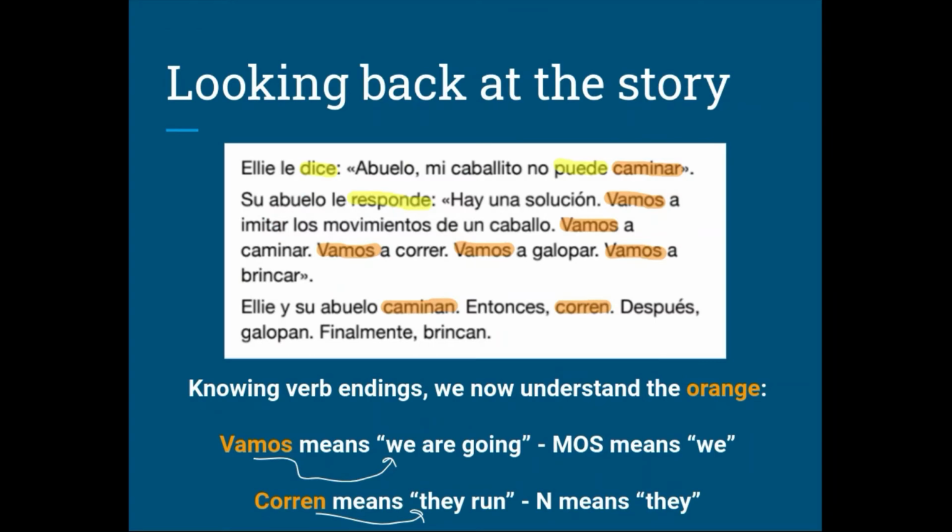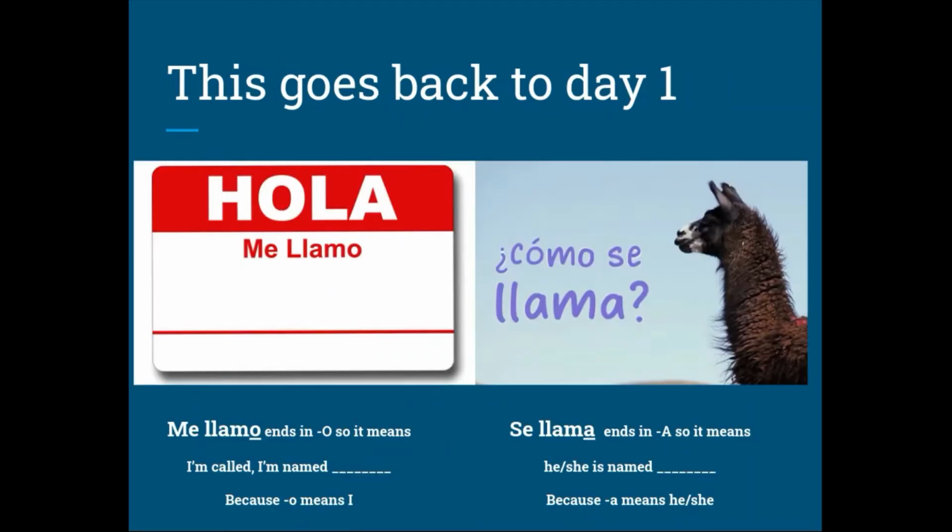Let's look back at the story that we just saw. Let's look at those orange words again. Now we understand what they mean. Vamos is clearly related to va, which means goes. Turning it into vamos with an MOS means we are going. Corren at the bottom means they run because the extra N means it's a group. They are running.